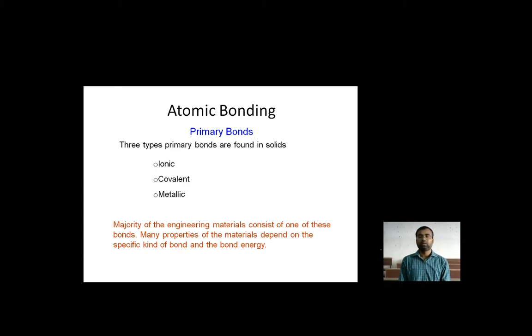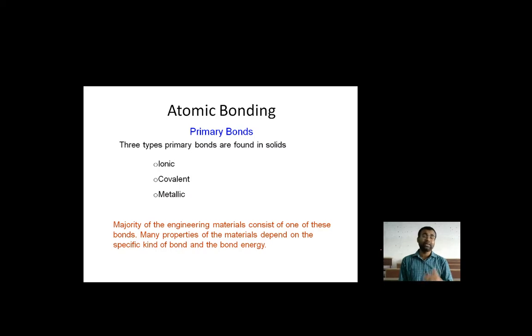So we are discussing these bonds and how they work. From the very beginning, the primary bond is the initial one found in the various solids. There are three types of primary bonds found in solids: the ionic bond, covalent bond and the metallic bond.